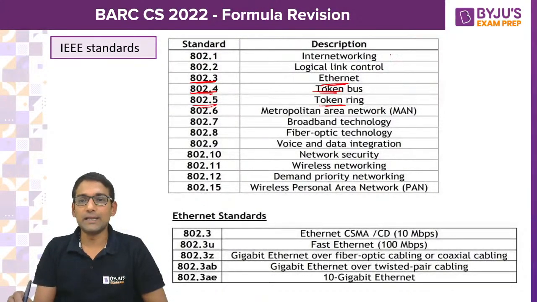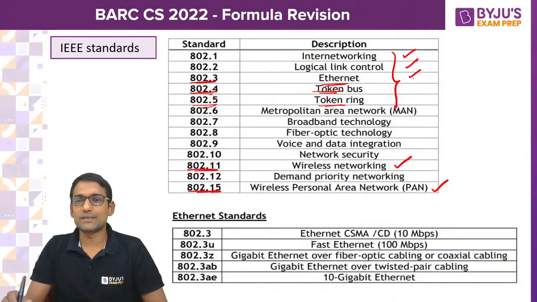At least till 802.5, and 802.11 and 15. At least please try to remember the names of these 7 standards.